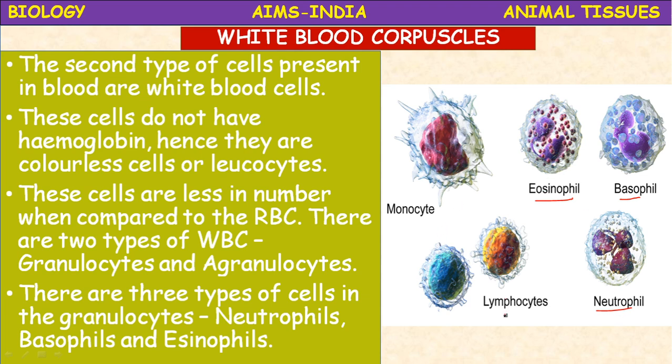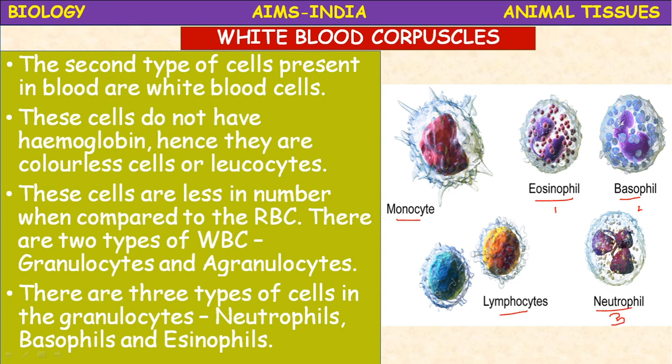And lymphocytes and monocytes. These lymphocytes and monocytes are agranulocytes, but granulocytes are 3 types. They are acidophils, basophils, neutrophils.